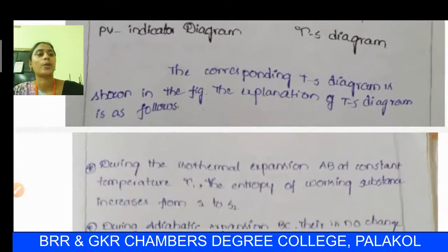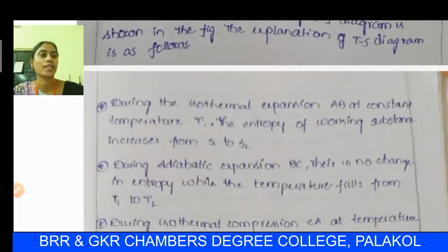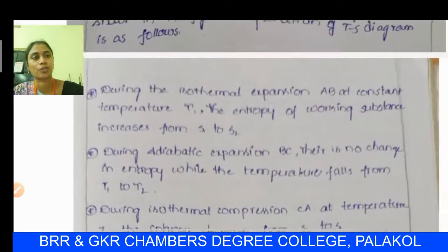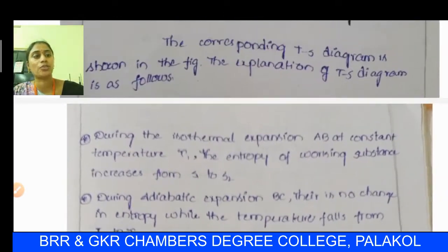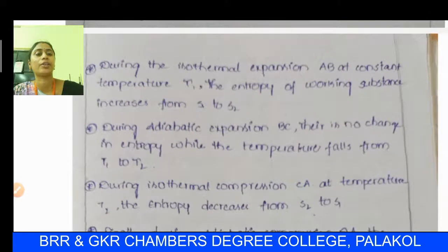The corresponding TS diagram is shown in the diagram. First step: during isothermal expansion AB at constant temperature T1, the entropy of the working substance increases from S1 to S2. During adiabatic expansion BC, there is no change in entropy while the temperature falls from T1 to T2.